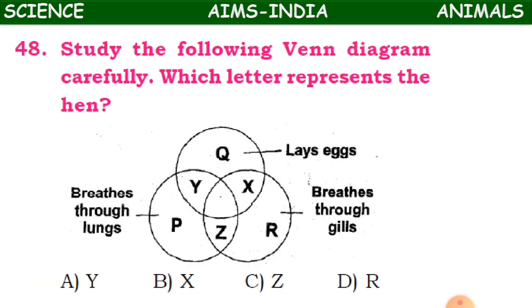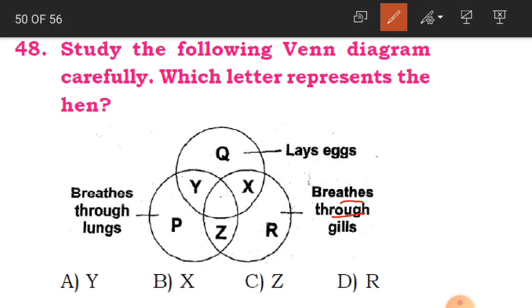And 48th question, children. Study the following Venn diagram carefully. Which letter represents the hen? Here you have got Q, Y, P, Z, R, X. P says that it breathes through lungs, R says that it breathes through gills, and Q says that it lays eggs.